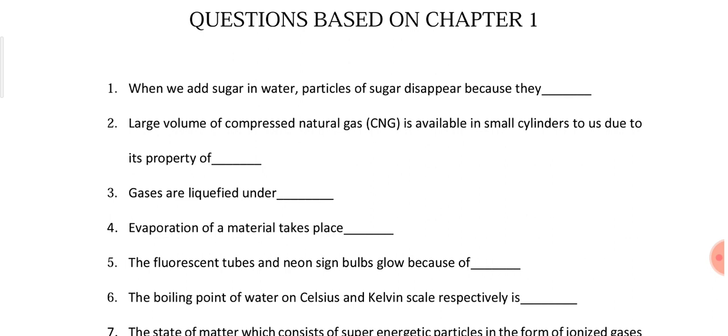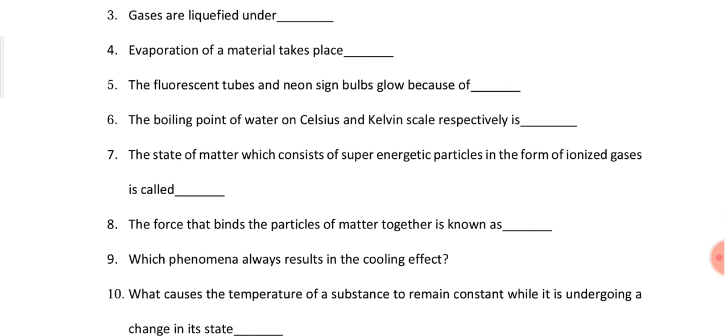Question number 6 is, the boiling point of water on Celsius and Kelvin scale respectively is. In Celsius scale, we all know it is 100 degrees Celsius, and as I have told you how to convert from Celsius scale to Kelvin scale, I think you will be easily able to find this in Kelvin scale. Question number 7 is, the state of matter which consists of superenergetic particles in the form of ionized gases is called plasma. Now only I told you that plasma state is formed because of the ionized gases.